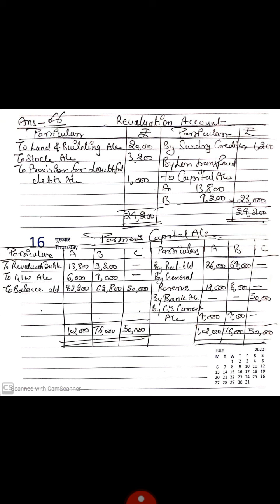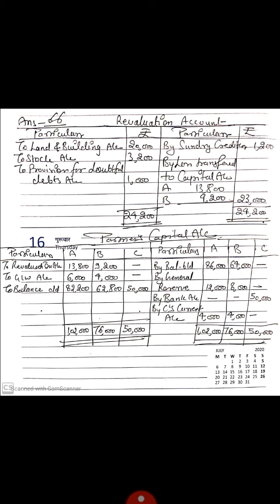So land and building account 20,000, stock 3,200, provision for doubtful debts 1,000, and on the credit side by sundry creditors 1,200. At the last we find our difference. This is called loss transferred to capital accounts: A 13,800, B 9,200, total 23,000. Revaluation account total is 24,200.